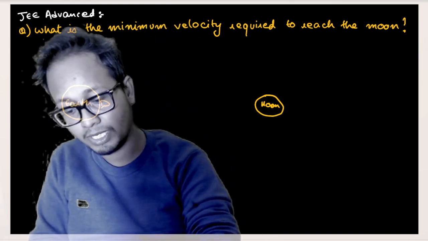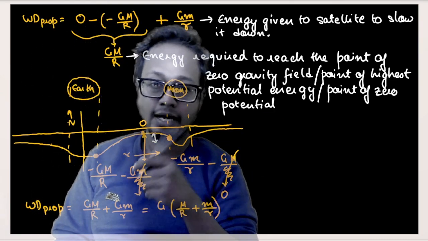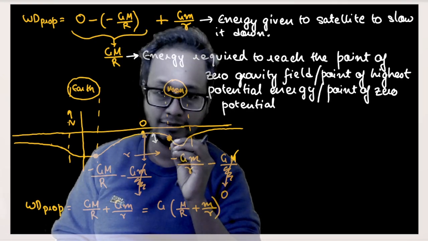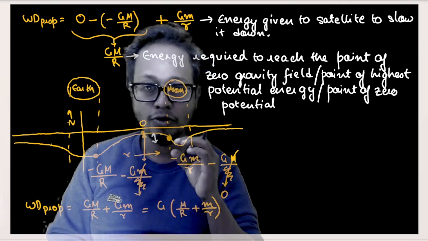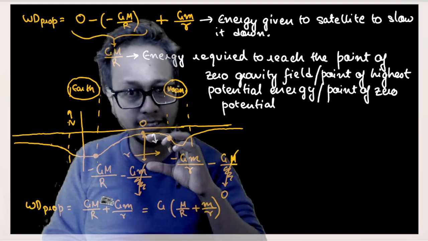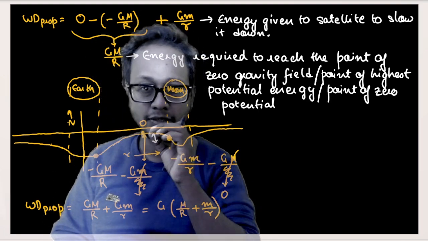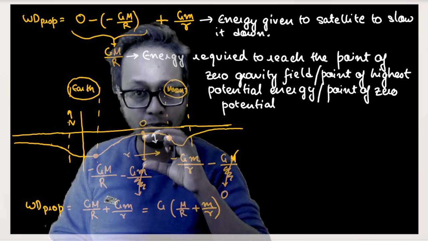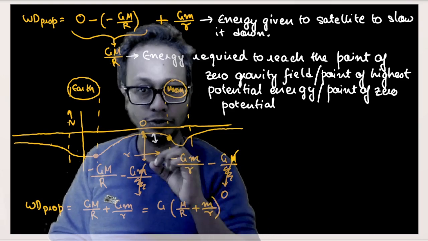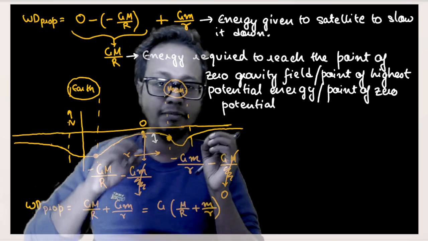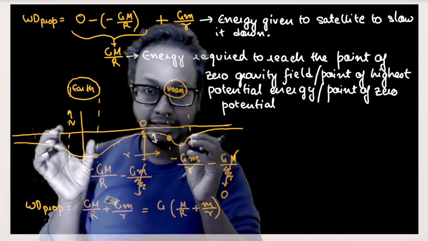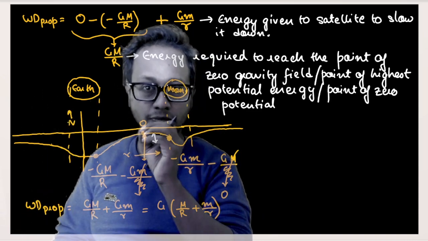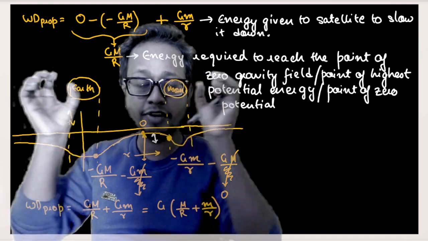Okay. In that question, there was no requirement for the satellite to reach the moon with zero velocity at the surface. Okay. So the amount of energy I require is not only this much, isn't it? From the surface of Earth to a point where the field is zero or the potential is maximum, isn't it? This is the only amount of energy I require. And that was the question. In that question, there is some other assumption. See, in this question, where I have done the potential at maximum, potential at zero field is equal to zero. In this question, I have assumed that the Earth and Moon are very far away.